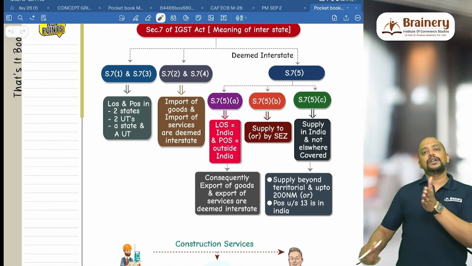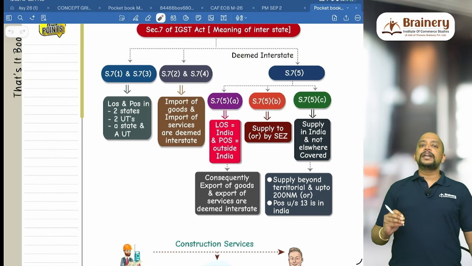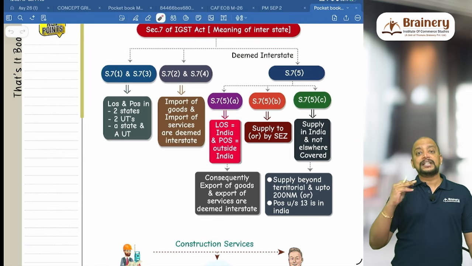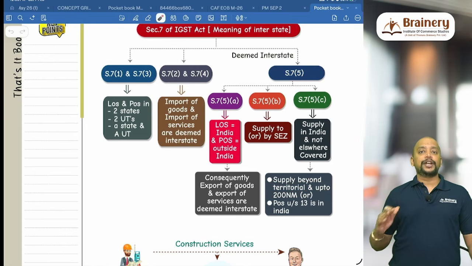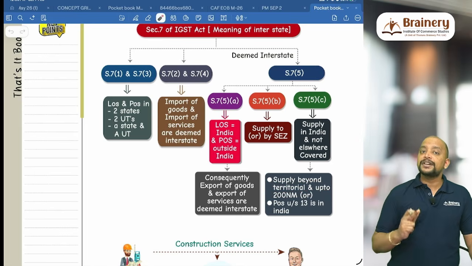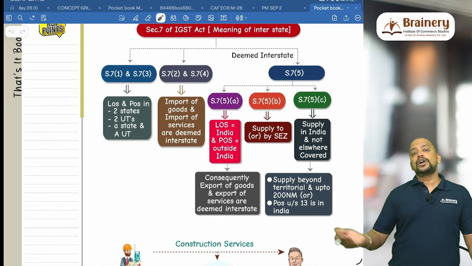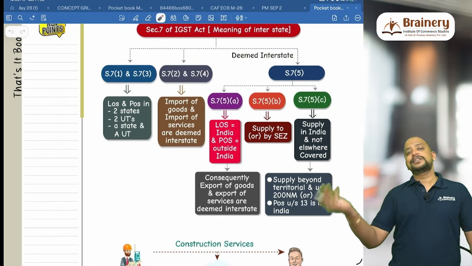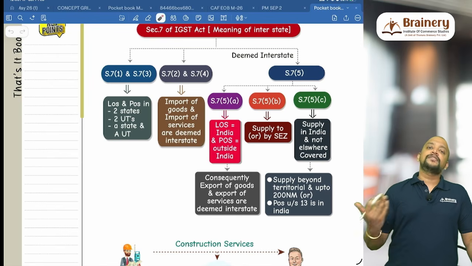But beyond territorial waters and up to 200 nautical miles, if the supply takes place, then it will be coming under deemed interstate supply under 7.5c. Supply beyond territorial waters and up to 200 nautical miles from the baseline, because the meaning of India is up to 200 nautical miles from the baseline. What if the supply takes place beyond 200 nautical miles? Means the supply is outside India, then automatically supplier in India, place of supply outside India, that will become deemed